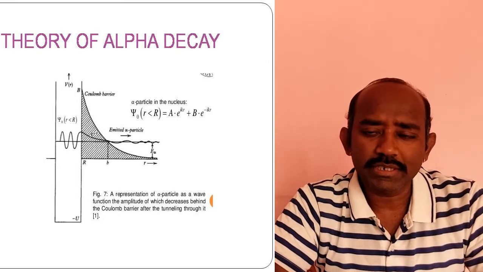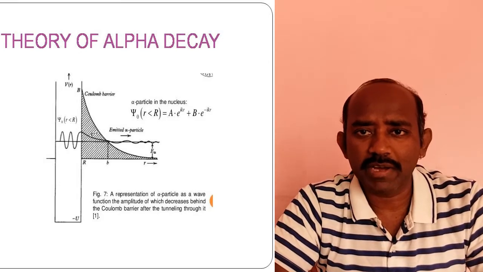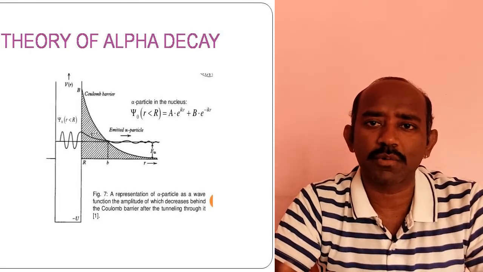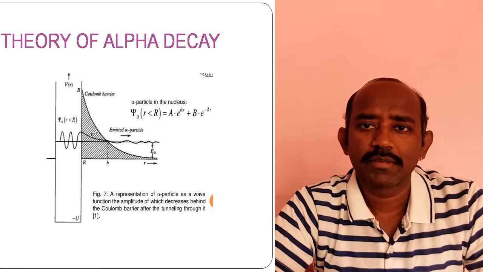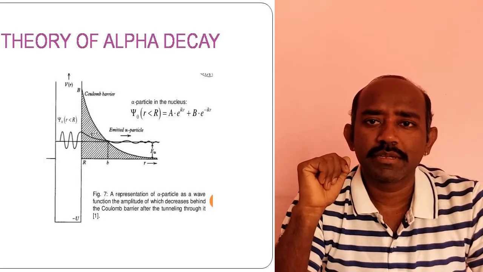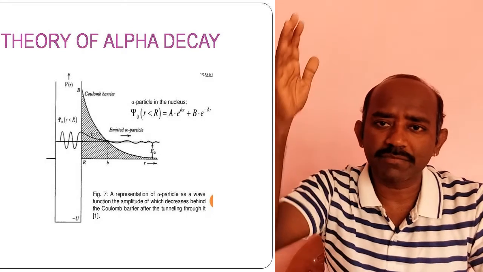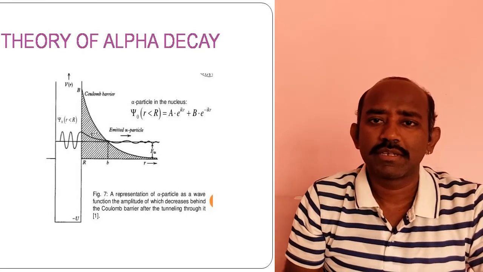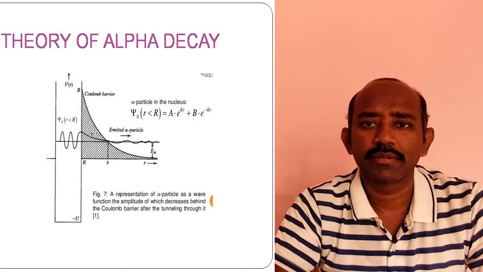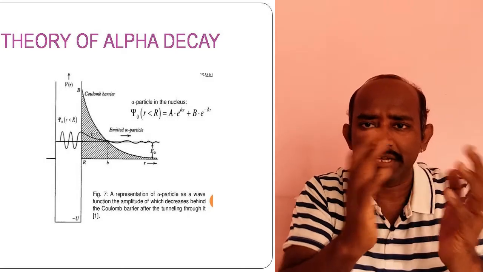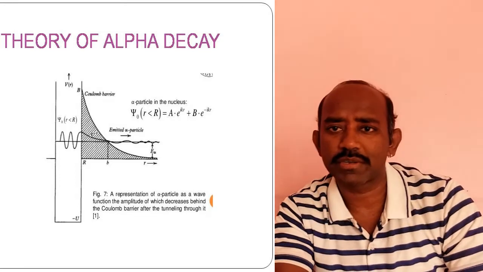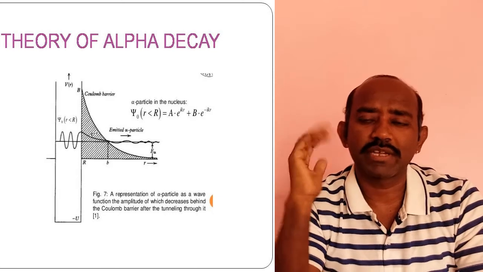We know that the kinetic energy of the alpha particle varies from 4 to 10 MeV. But in the case of uranium, the height of the potential barrier is 26 MeV. Yet during the disintegration process, the alpha particles come out from the nucleus.